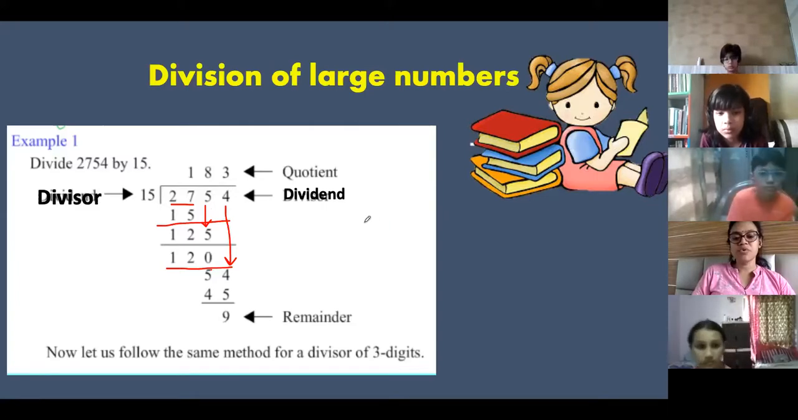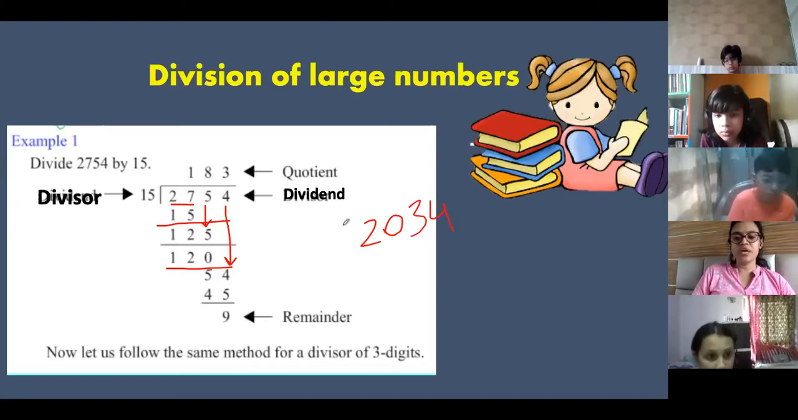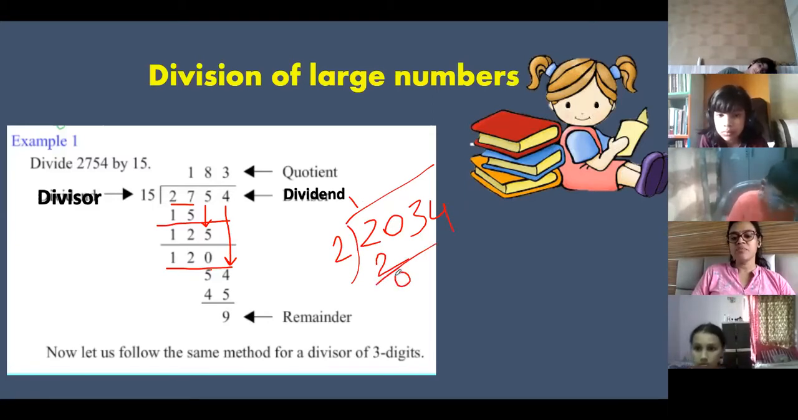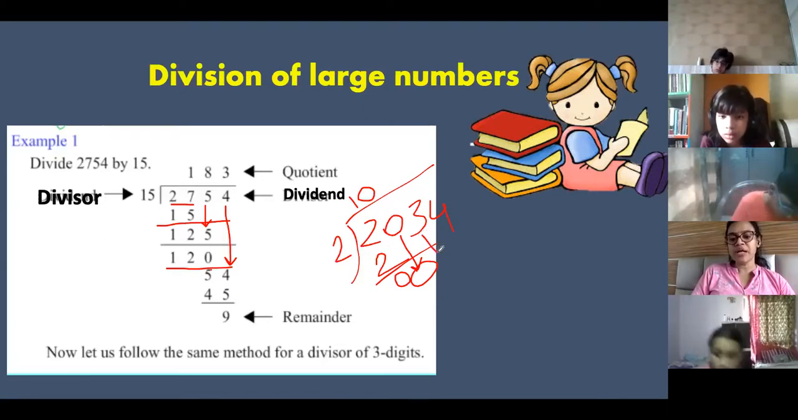For example, suppose 2, 0, 3, 4 is there and I am dividing it by 2. Okay? So first one is 2 ones are 2. Remainder is 0. Now I'll bring a 0. Next digit is 0. So I'll put a 0 over here. But both the zeros, you cannot divide 0, right? So you will put another 0 over here because 2 zeros are 0, correct? I'm not writing one more step. You'll now bring another number.